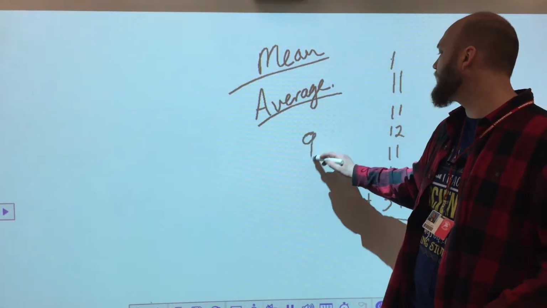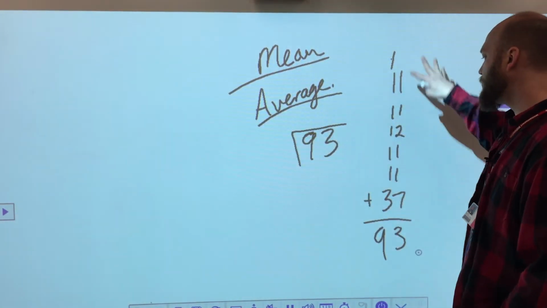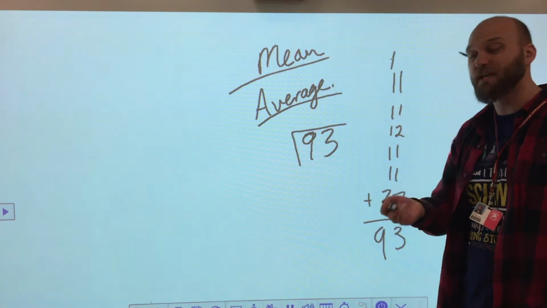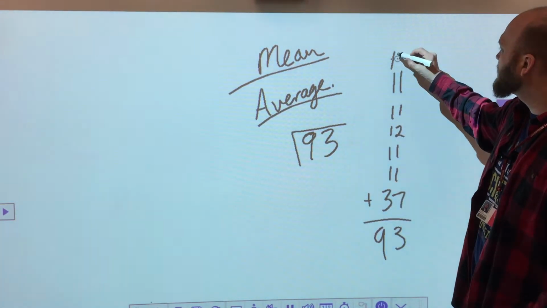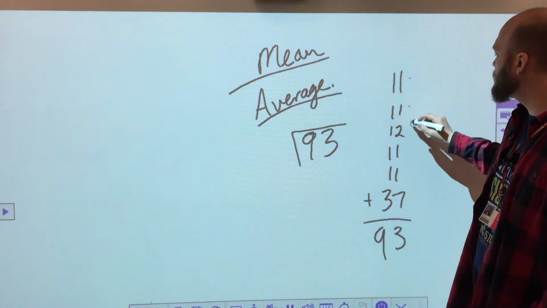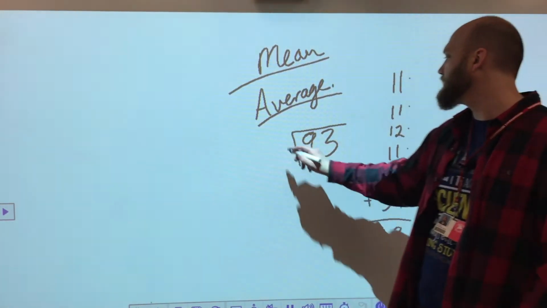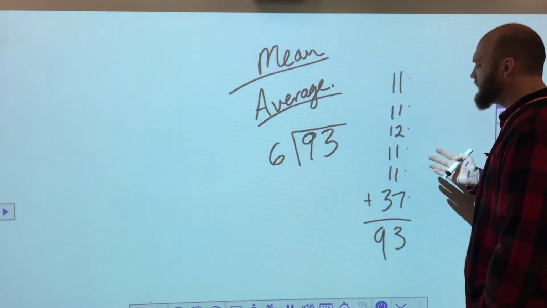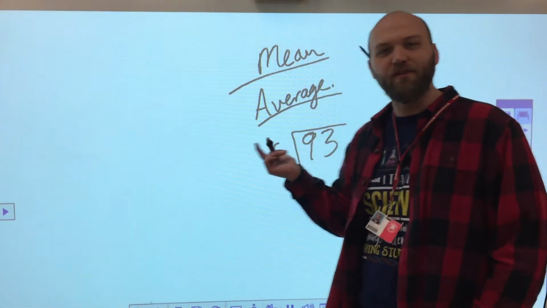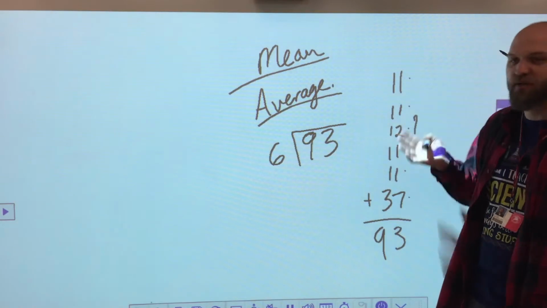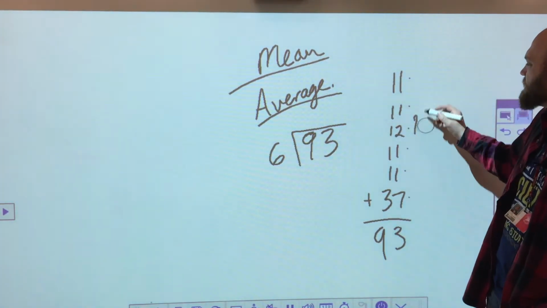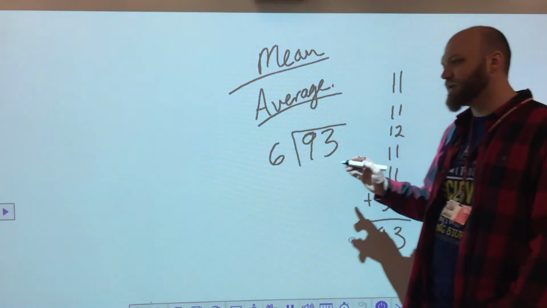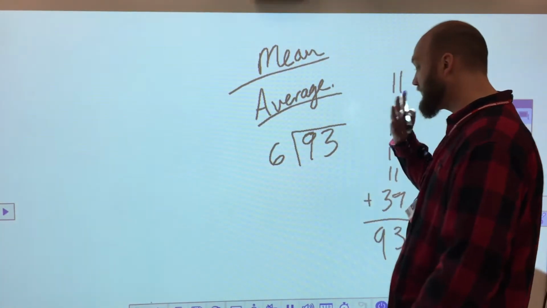So I take 93, and that's the total value of everything that I have, and I would divide it by how many data points I have. In this case, I have, that's a carried one, so I have 1, 2, 3, 4, 5, 6. 6 data points. Now, most people would look at this and they say, well, the average age is 11, right? Because lots of people here are 11. The average age is like 11 or 12. But I'm going to show you where we want to use average as a specific meaning.